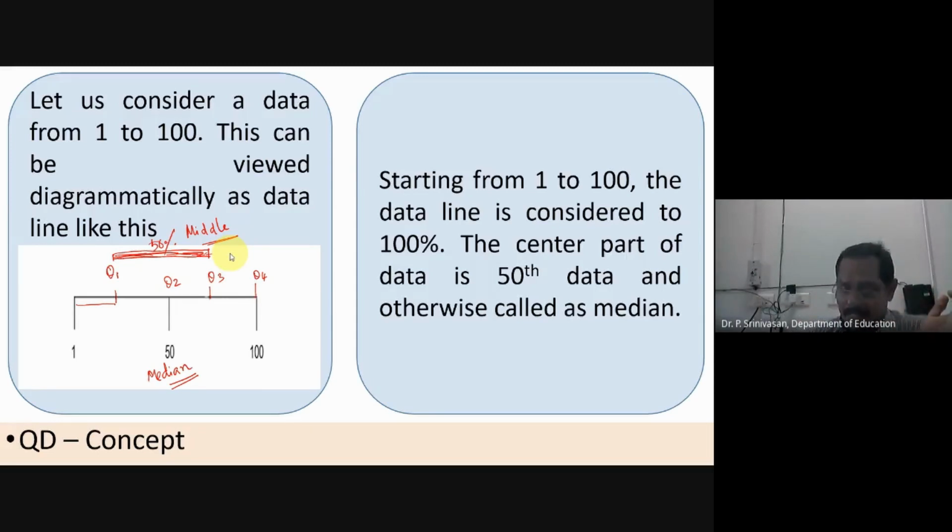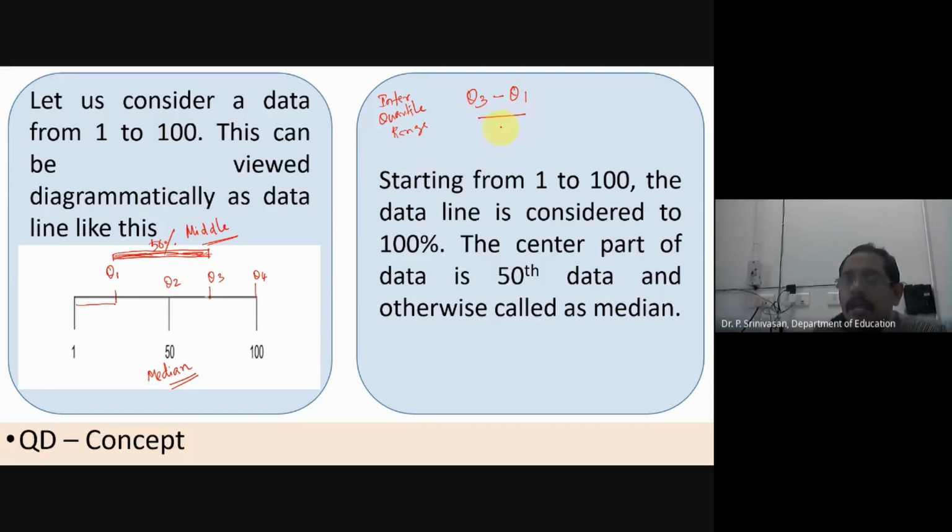Okay, I'm writing on the second portion. If you subtract Q3 minus Q1, you'll get a value, and that value is called the interquartile range.